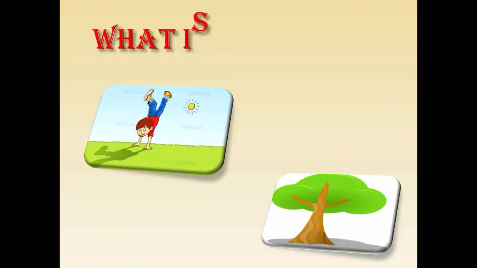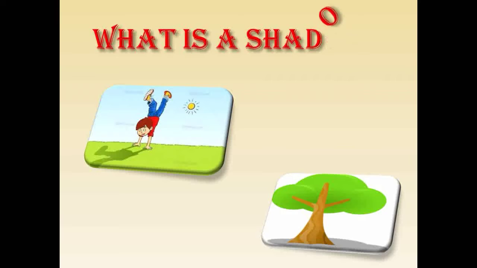Children, do you know what is a shadow? Have you ever seen your shadow? Yes, we all of us see our shadows. Suppose if you go and stand in front of the light, what do you see? Yes, you see your reflection or shadow. Have you ever noticed how these shadows are formed? Children, if light rays fall on us, it forms a dark figure-like structure of reflection called shadow. If we observe our shadow, it always follows us wherever we go.